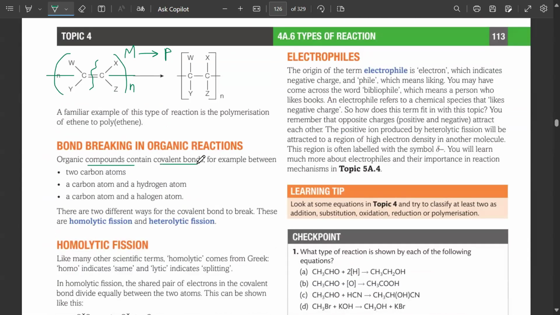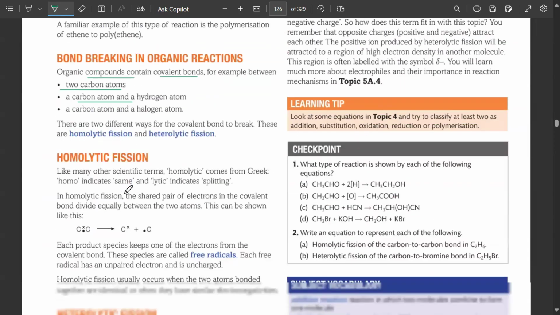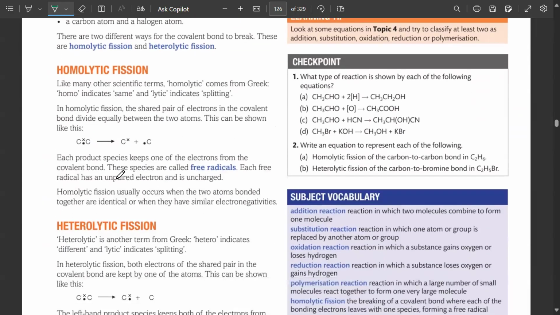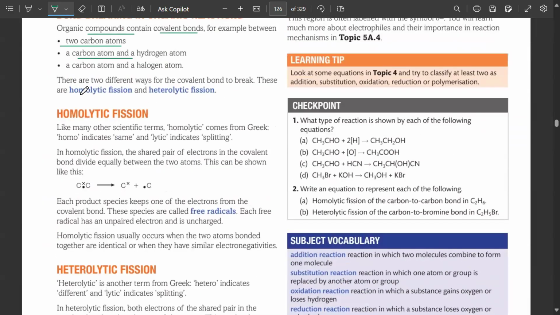Organic compounds contain covalent bonds. For example, two carbon atoms or carbon hydrogen, what are all these? Covalent bonds, because it's the bonding between non-metals. Then two more things will come, and this is completely new. Now listen very carefully. There are two different ways for a covalent bond to break: homolytic fission, heterolytic fission. For example, chlorine forms